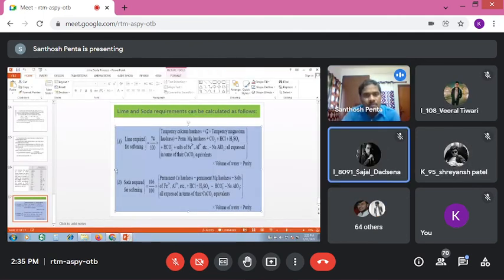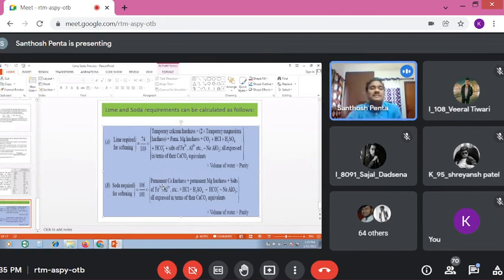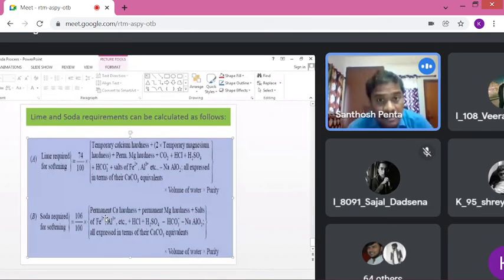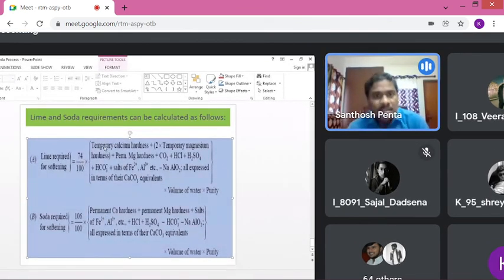Now, what is the lime requirement? How are we calculating it? One mathematical equation is there, and for soda, one general equation. These two are the general equations. Just go through it. 74 by 100 into, here lime is required for temporary calcium hardness. For temporary magnesium bicarbonate, lime is required, but that is 2 moles, hence it is 2 into temporary magnesium hardness. Then plus permanent magnesium hardness, for which L plus S is required.